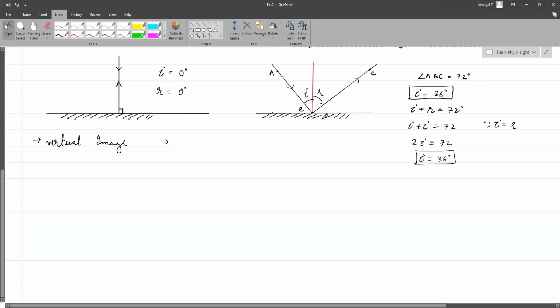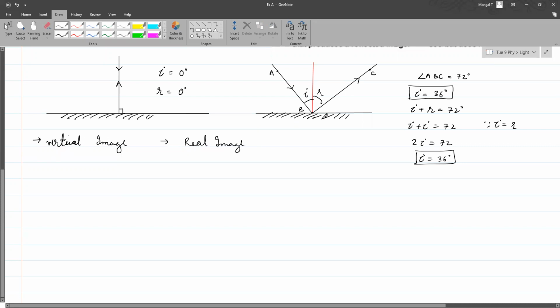Real. A real image. If it is not real, then it is virtual. By virtual, we mean which is not real, which is imaginary. Something that does not exist but appears to be there. That's why it is called virtual.